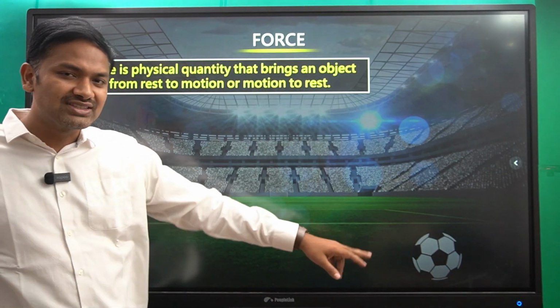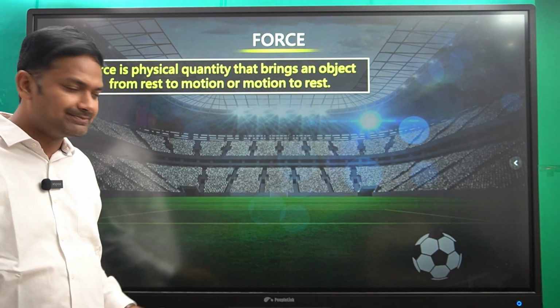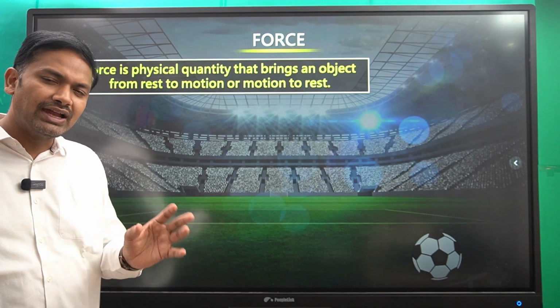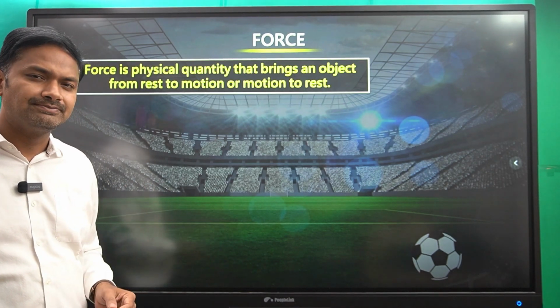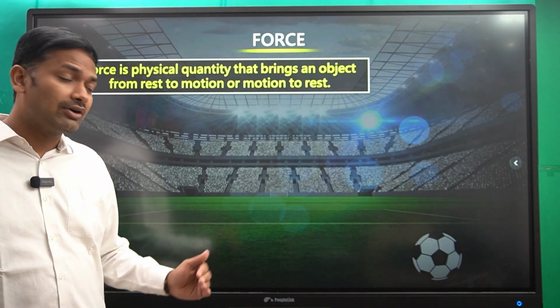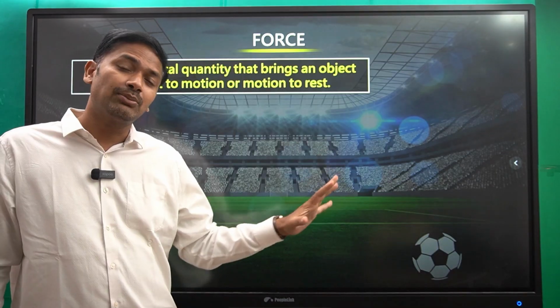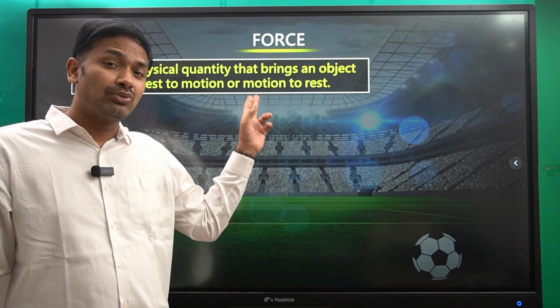See, the ball is there. So initially if you place it on the ground, it will be at rest. Now by kicking the ball, it will move from rest to motion, and by holding or stopping the ball, it will come from motion to rest.